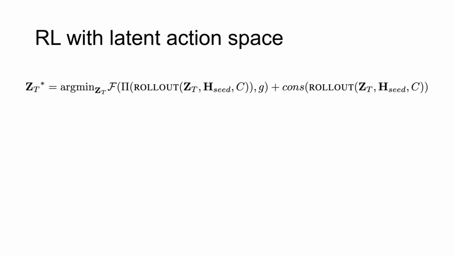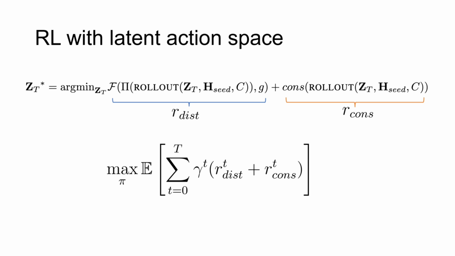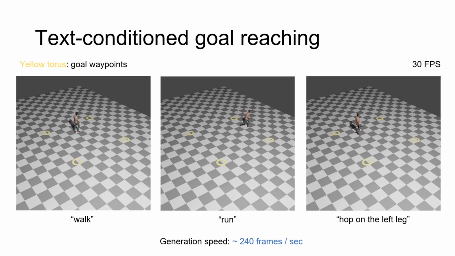We reformulate the motion control optimization problem as a reward maximization task, training the policy to maximize rewards that encourage achieving the goals while adhering to scene constraints. We apply RL-based control to the text-conditioned goal-reaching task, where the human must reach dynamically updating waypoints using prompted locomotion skills. Our trained policy model efficiently controls humans to reach these waypoints while adhering to text semantics, achieving a generation speed of around 240 frames per second.